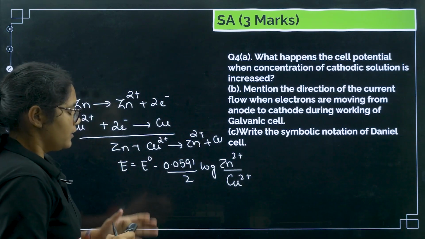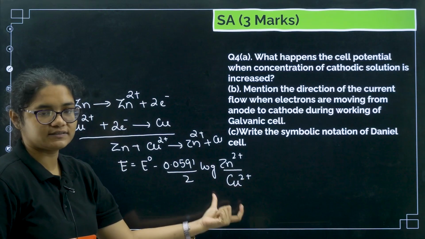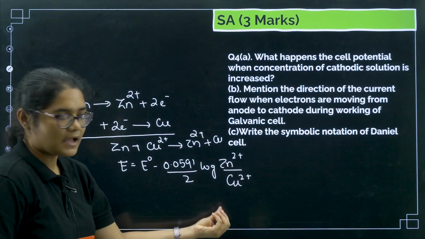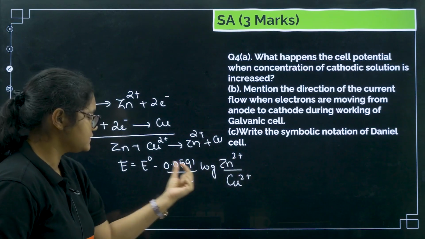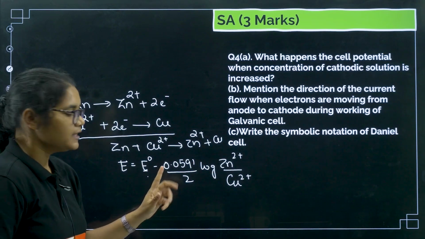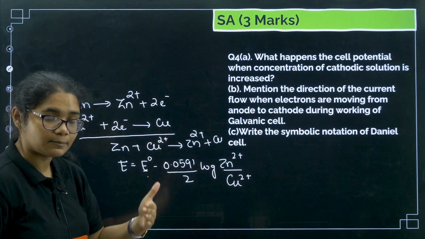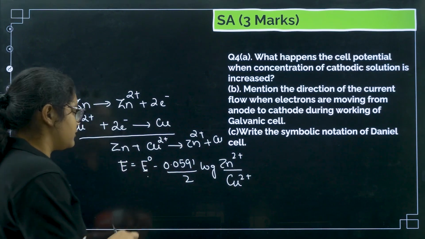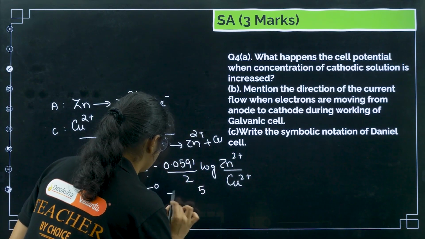Now if you increase the concentration of the cathodic solution, then what will happen? This overall value will decrease. Now you are going to subtract a smaller number from the E naught value. Suppose earlier you were subtracting x from E naught, now you will subtract something smaller than x. For example, this value was earlier 5, so earlier you were doing E naught minus 5.